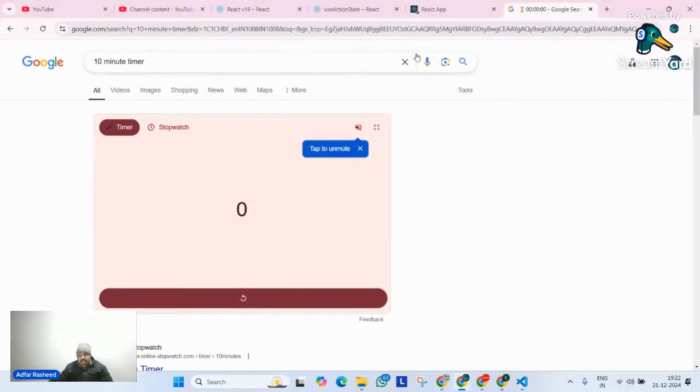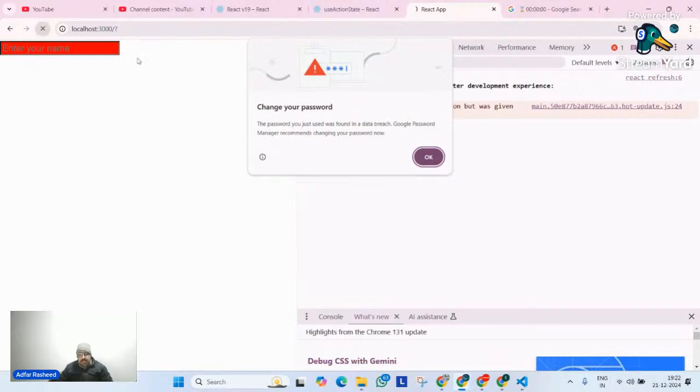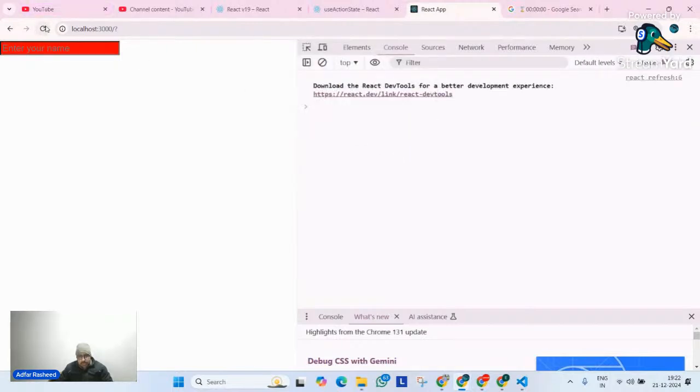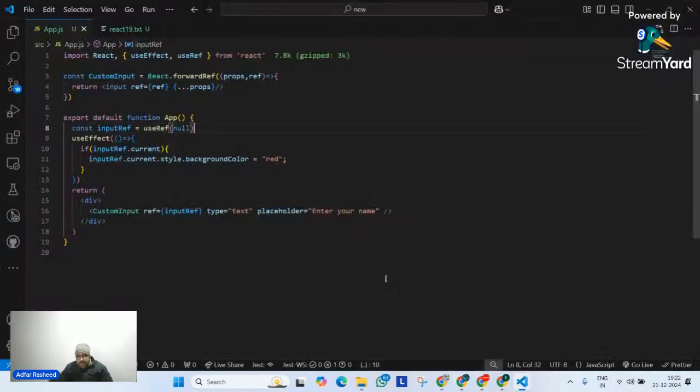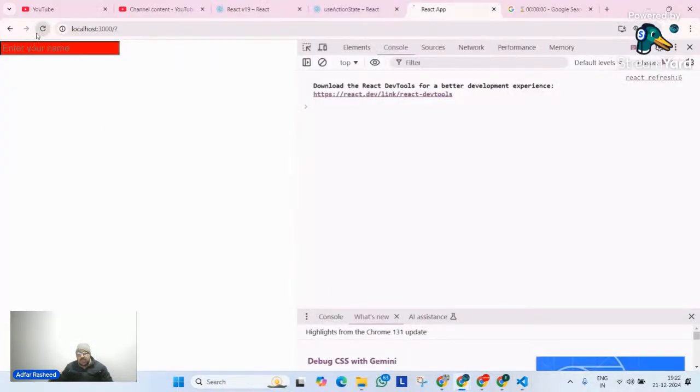So if you check right now your React application, you can clearly see by default, as soon as you refresh your page, since useEffect right now does not have any dependency or anything, I know useEffect's logic will be executed in mounting. Since it will be executed in mounting, it will check, is input ref current pointing to something? If it is pointing to something, by default in the mounting, make it red. And you can clearly see it's properly working, which means forward ref is properly working. You can see it's red background color, right?